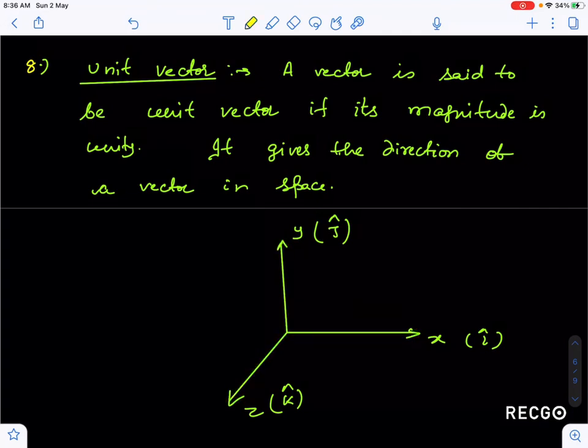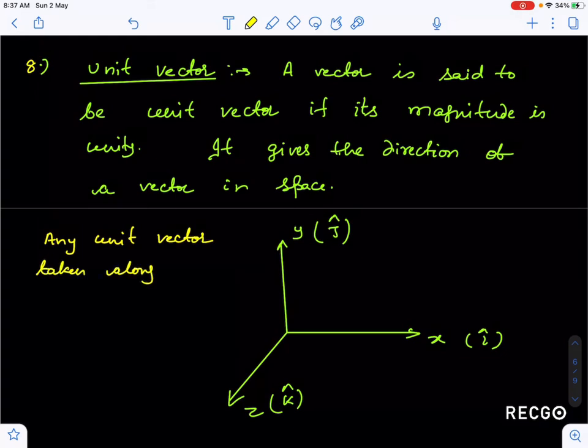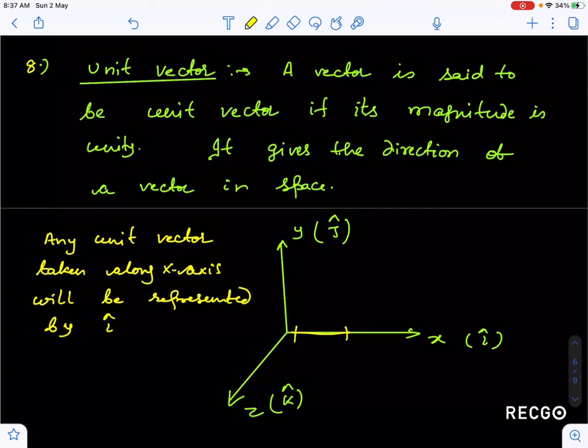So any unit vector taken along x axis will be represented by I cap. Suppose, guys, I have taken distance 3 along x axis, so this can be written as 3 I cap.